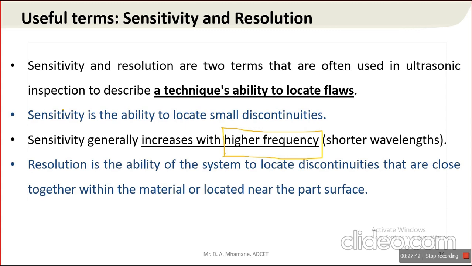If your method detects that smaller defect, then your system is very sensitive to the defect. And if your system detects two discontinuities which are very near to each other, then we can say that your system has better resolution. So these two terms are very parallel to each other and play a very vital role in UT evaluation.